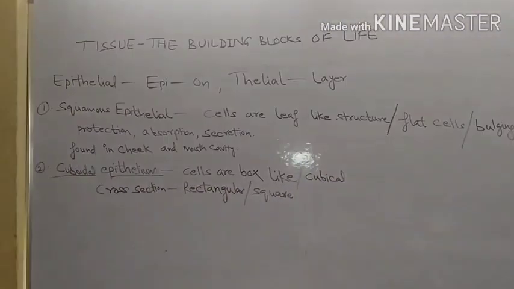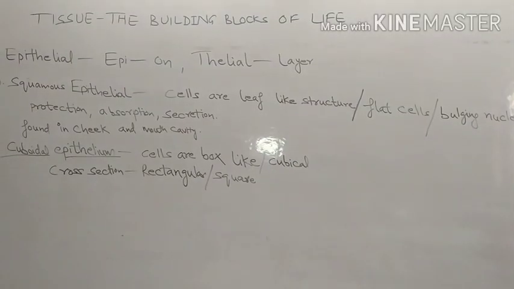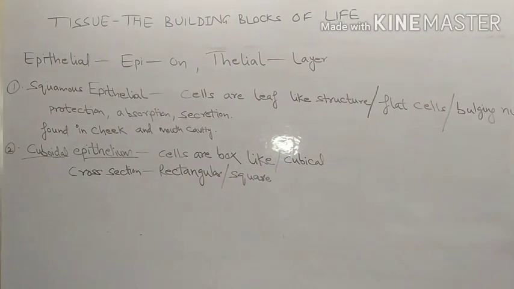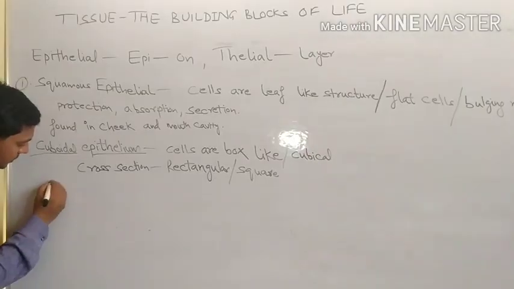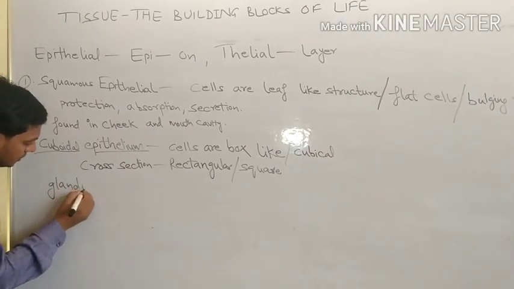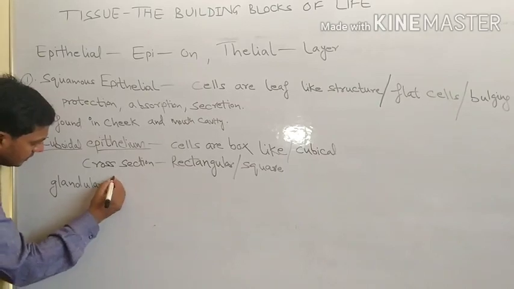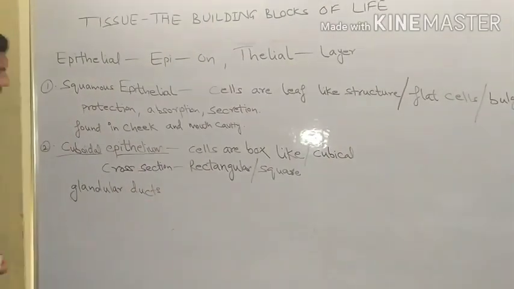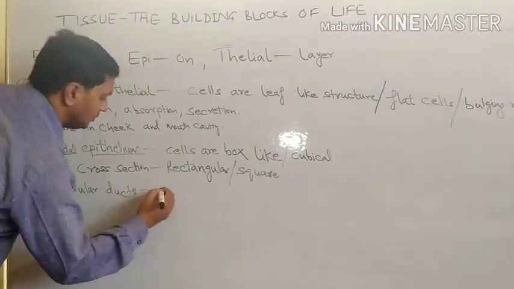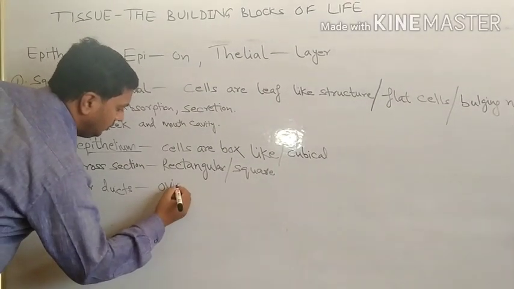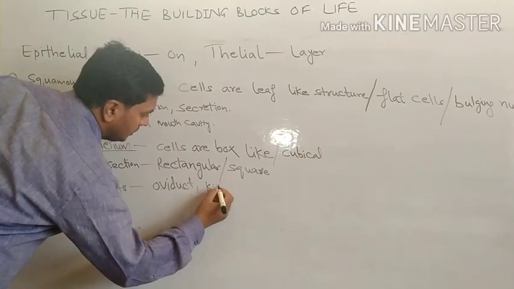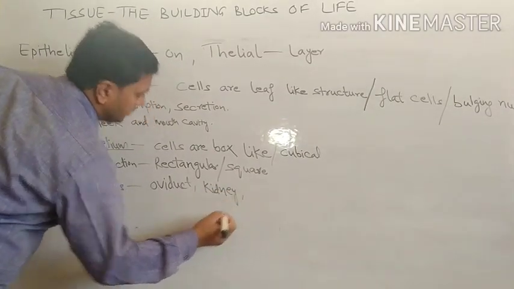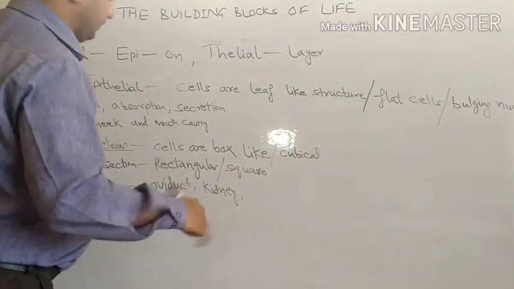Now other things we can say: cuboidal epithelium is found in glandular ducts, like the oviduct, kidney, uriniferous tubule.